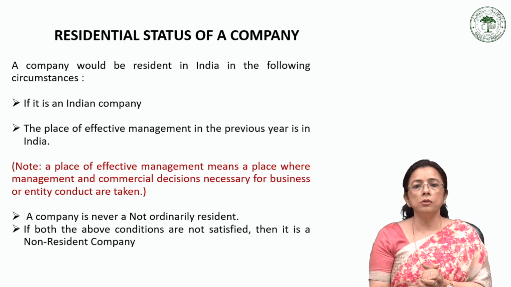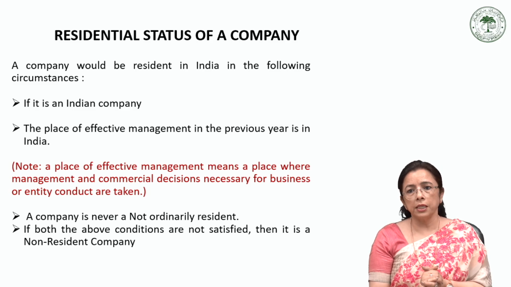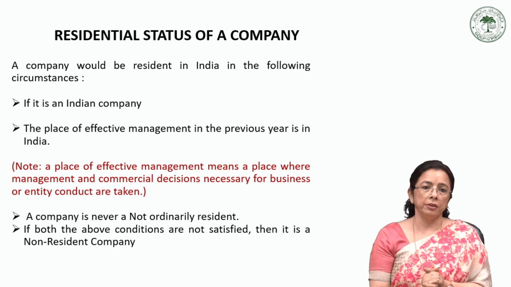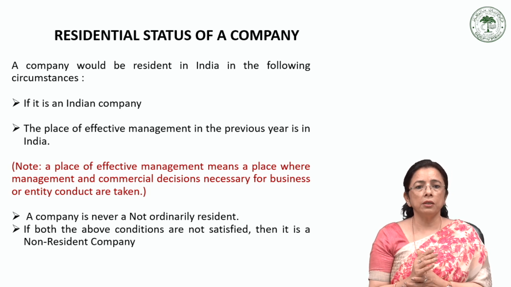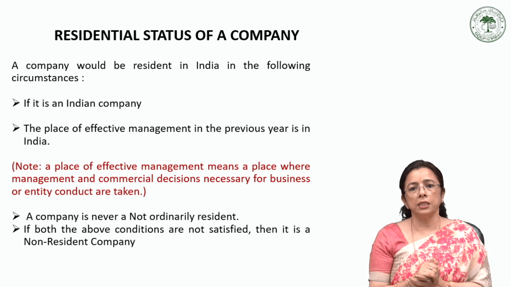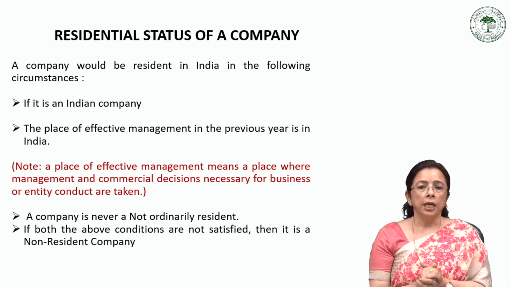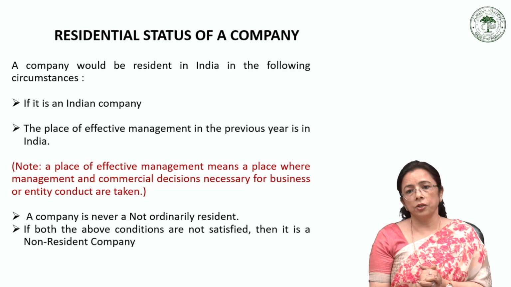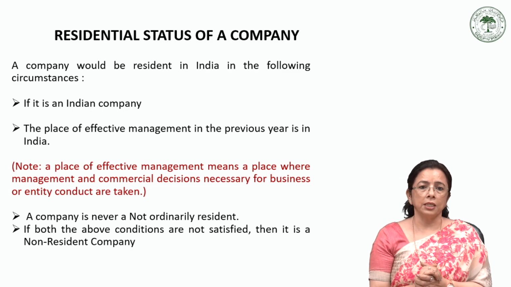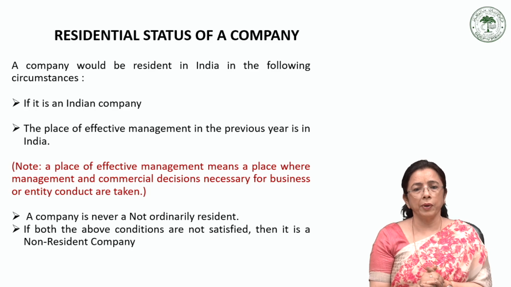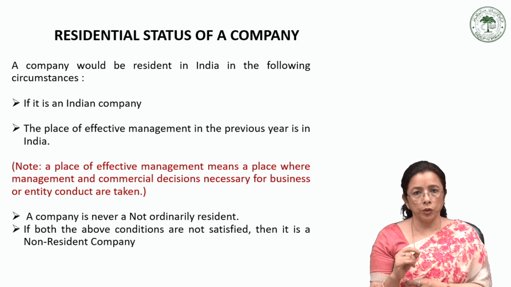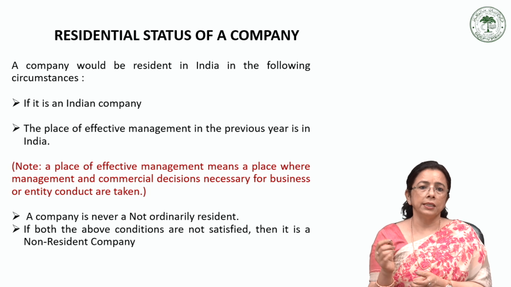lays down the rules for determining whether a company is a resident or a non-resident in India during a particular previous year. So, as per this section, a company is said to be a resident in India in any previous year if it satisfies either of the following conditions. First, it is an Indian company, or second, it is a foreign company but its place of effective management, that is POEM, during that year is in India.